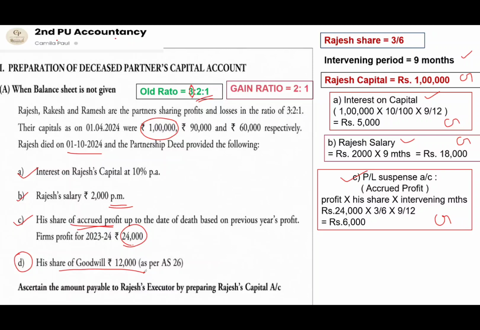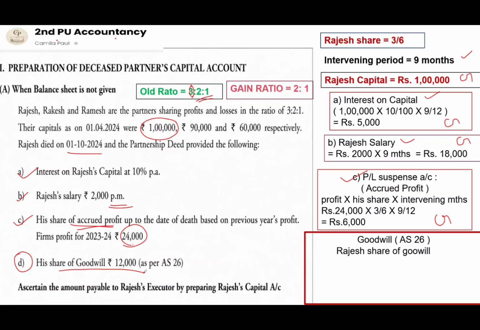So they have to contribute the goodwill for the deceased partner in the gain ratio. That is Rajesh's share of goodwill, rupees 12,000, should be borne by Rakesh and Ramesh in the gain ratio 2:1. So the share for Rakesh will be 12,000, that is the goodwill amount, into 2 by 3, that is the gain ratio of Rakesh will be 2 by 3.